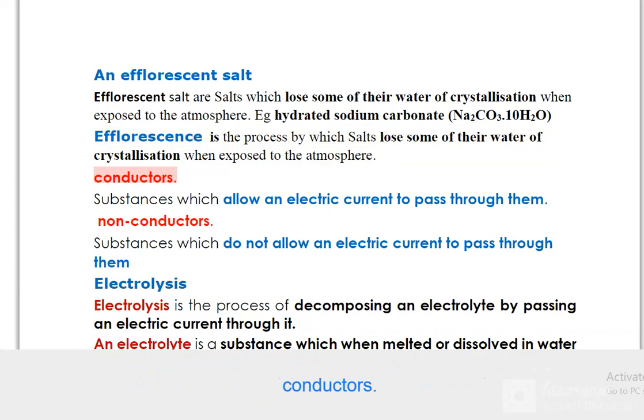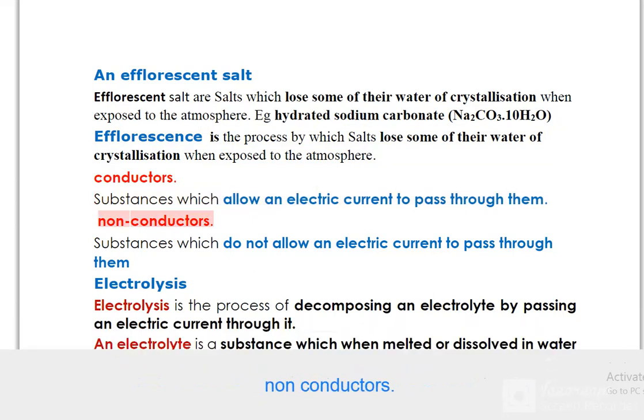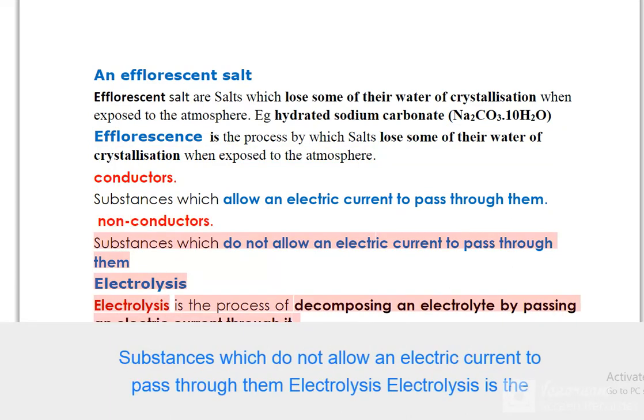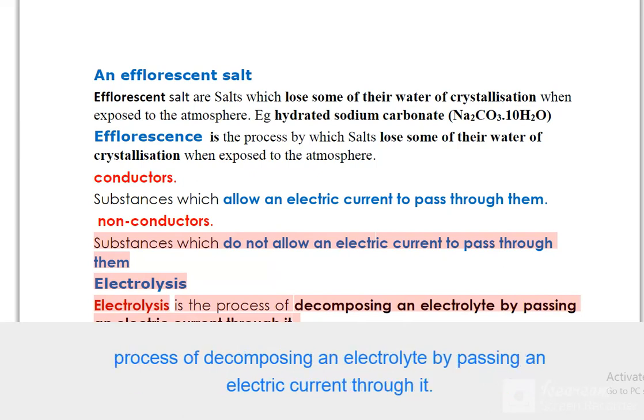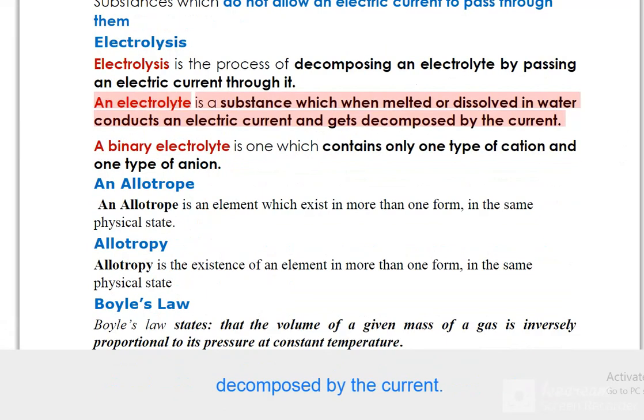Conductors. Substances which allow an electric current to pass through them. Non-conductors. Substances which do not allow an electric current to pass through them. Electrolysis. Electrolysis is the process of decomposing an electrolyte by passing an electric current through it. An electrolyte is a substance which, when melted or dissolved in water, conducts an electric current and gets decomposed by the current.